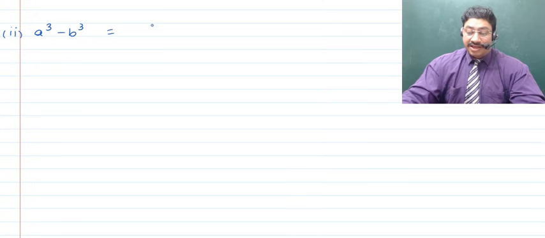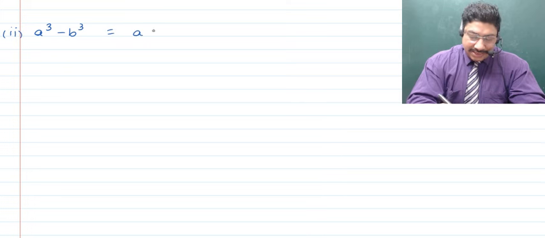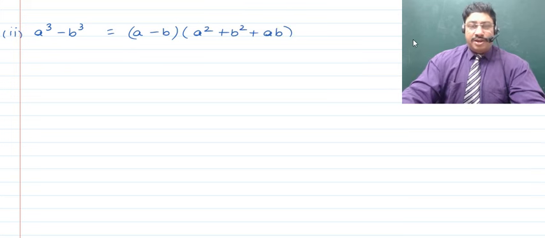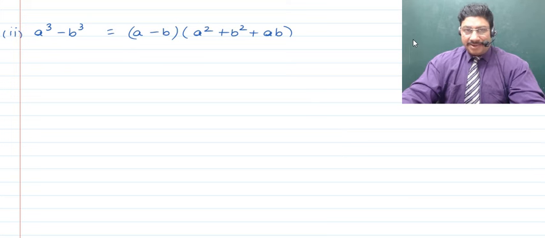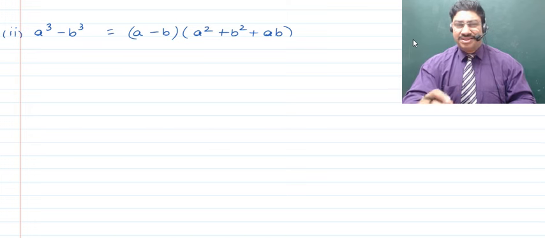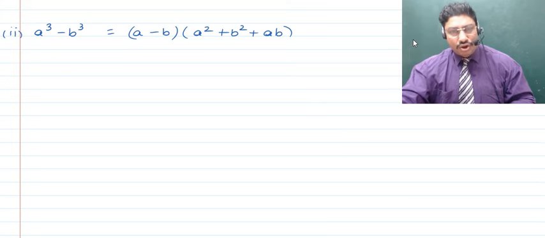Why am I asking you questions again and again? Because today you are there in the spotlight. Yeah, tell me. Okay, very correct. That is a minus b times of a square plus b square plus ab. But you were able to tell this when you were guided by Heather. Right? He is just sitting behind you and he is quietly telling you what you should tell. Is this what's going to happen in everything that you do in life? Everywhere you will take Heather along? No. So better learn the formula. The best time to learn the formula is when the teacher has told you. Immediately just revise it in your brain. You'll be able to remember it for a longer duration of time.